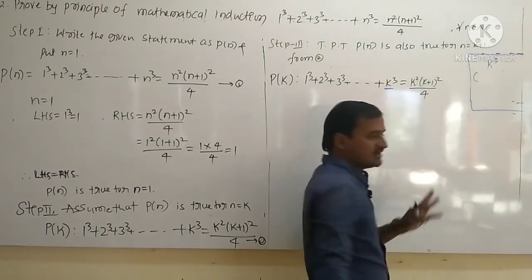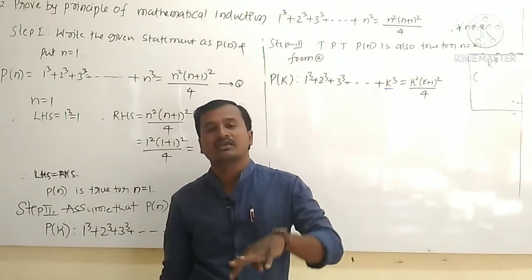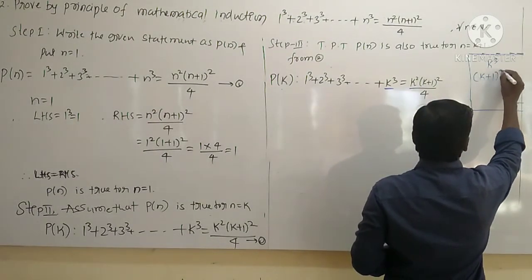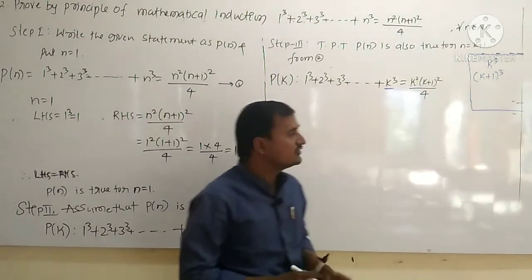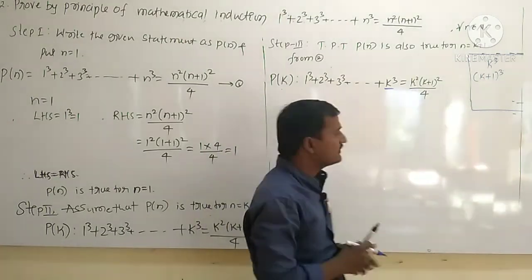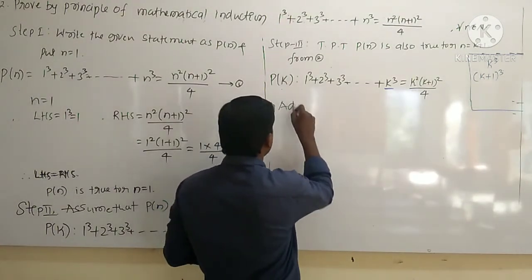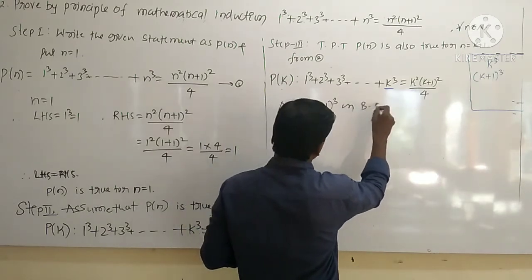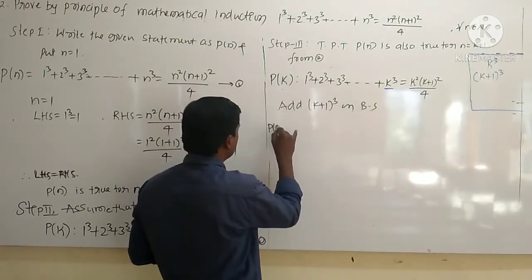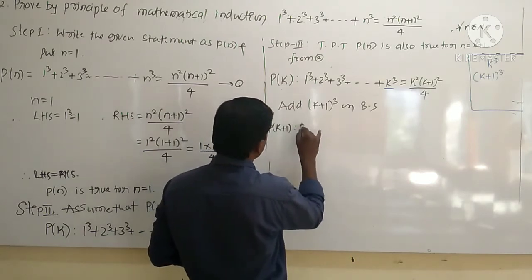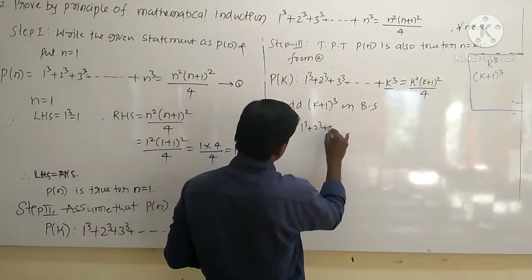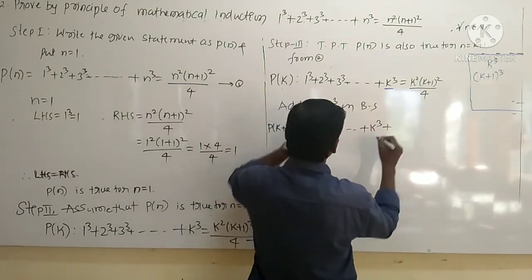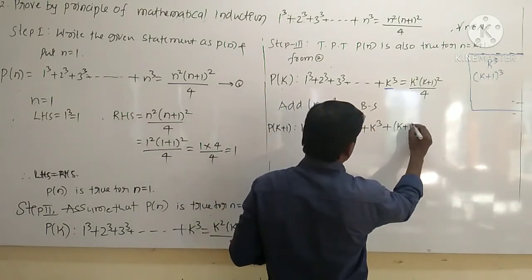Now in the place of k you should take k plus 1, hence what does it become? K plus 1 whole cube, right? So therefore we should add this term. So here I will write: add k plus 1 whole cube on both sides. So hence it becomes what? P of k plus 1, such that 1 cube plus 2 cube plus 3 cube up to k cube, plus you are adding this term, that is k plus 1 whole cube.